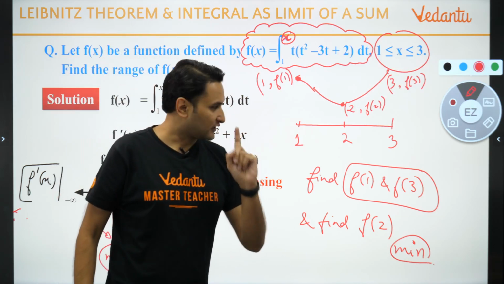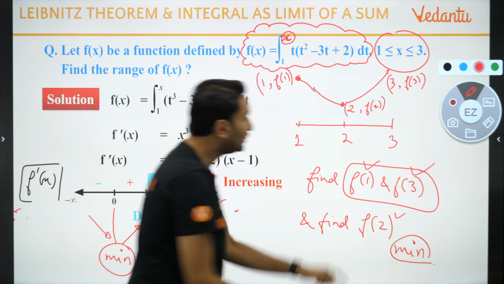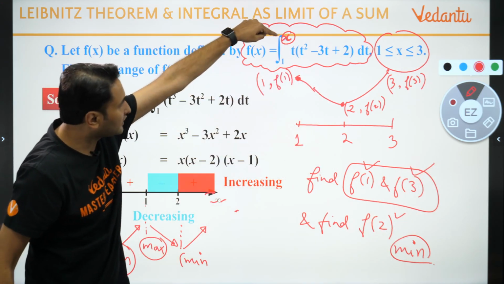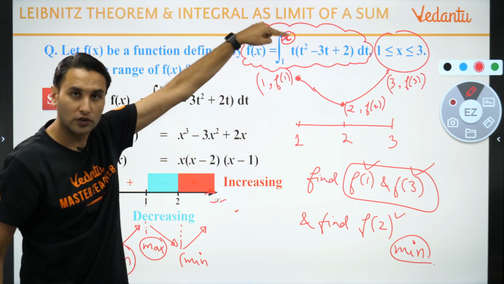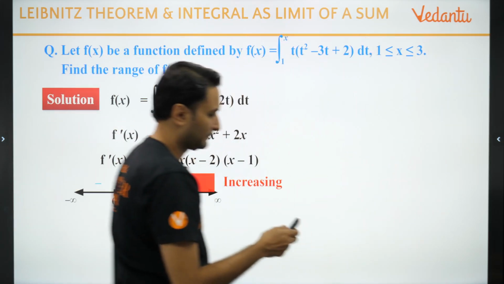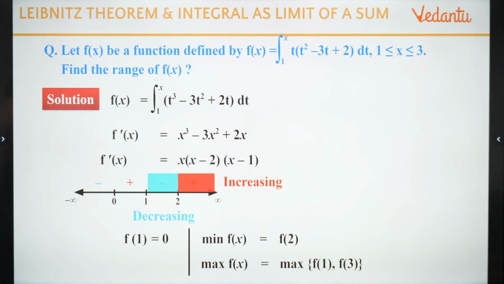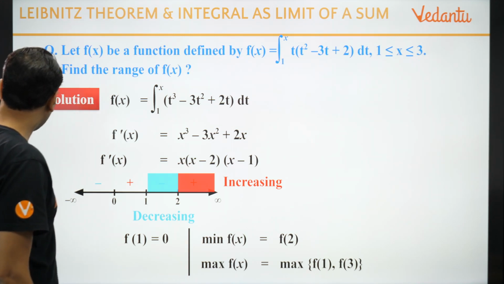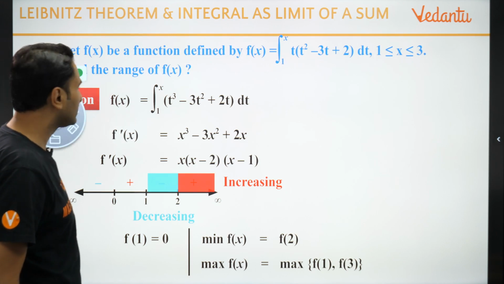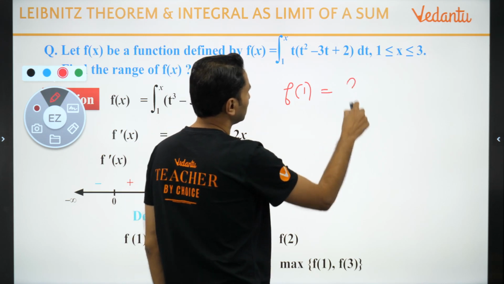Okay, got it? So बच्चों क्या find करेंगे? f of 1, f of 3 and f of 2 by putting the values of x equal to 1, 3 या 2. यहां पे करो सब लोग. f of 1 डायरेक्टली बोल सकते हो 0. Can you directly say f of 1 is 0? What is f of 1? f of 1 is